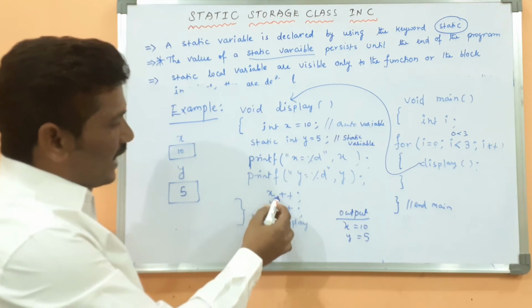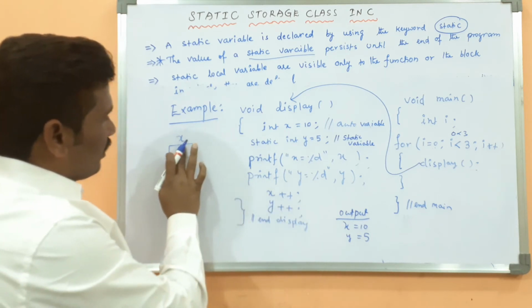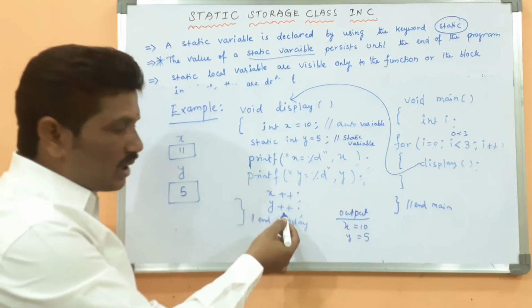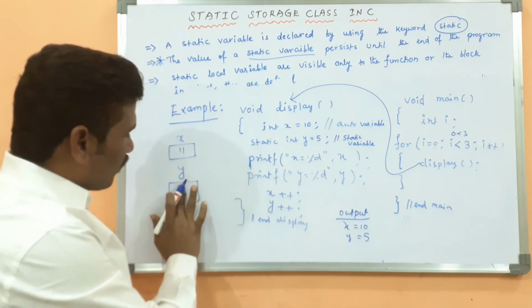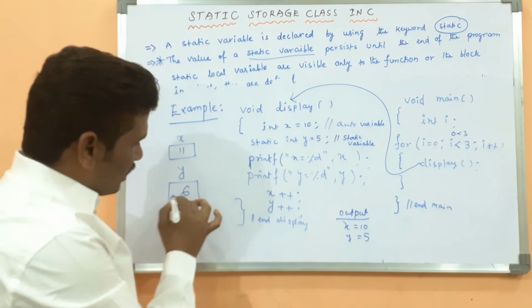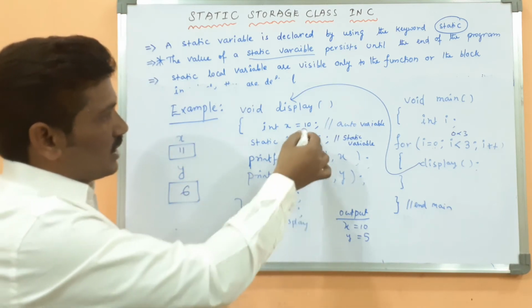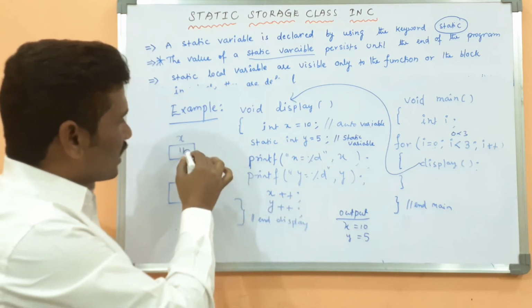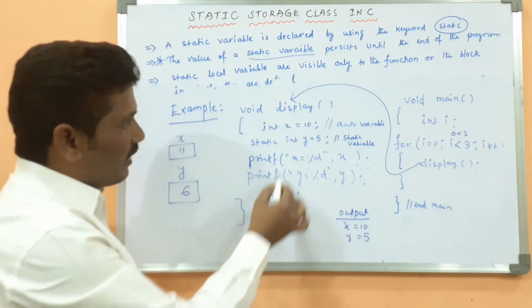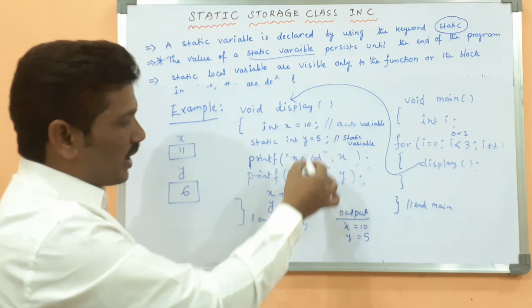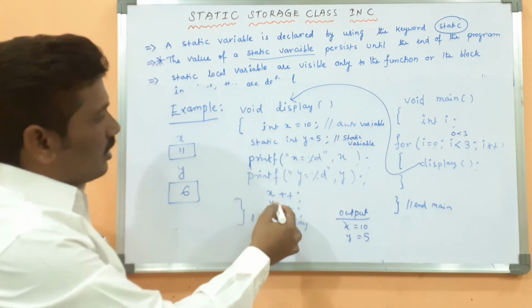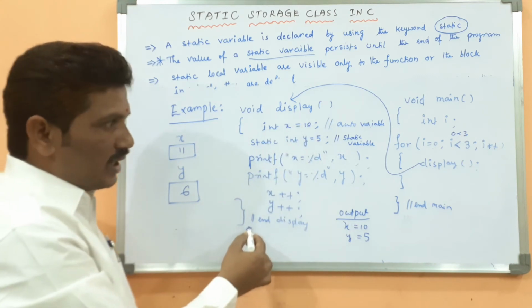Then after that, x is incremented by 1. Then x value becomes 11. Then y is also incremented by 1. y value becomes what? 6. Because initially it is 10 and it has incremented by 1, the x value becomes 11. The y value, initially the y value is 5. y plus plus means y has incremented by 1. Then the function has ended.